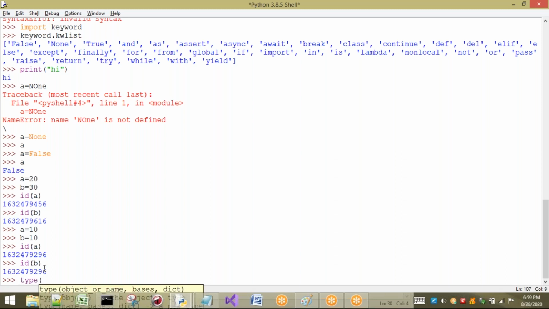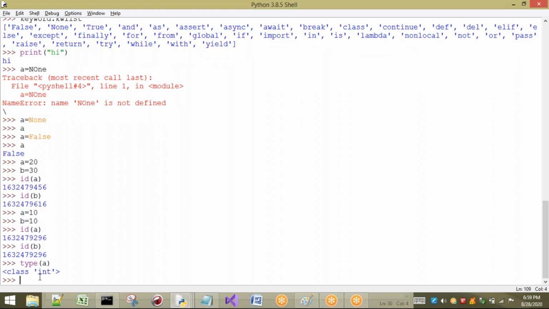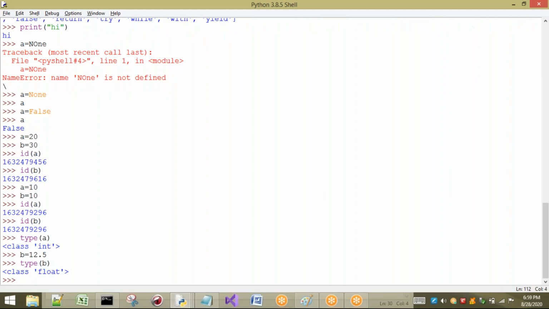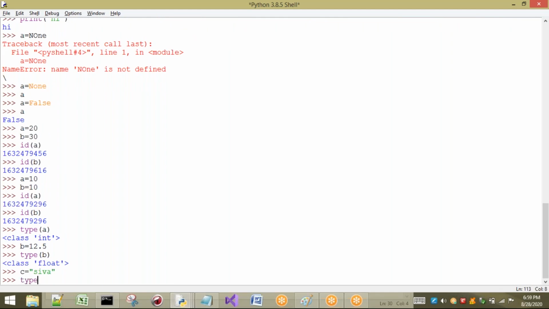Type also is there. Type of A. So what is the type of A here? Which value is going to be stored here? 10 is the value that is going to be stored in A. So type of A is int. If I'm going to take B equal to 12.5, I want to see the type of B. What is the type of B? It is a floating point number, so you get float. In the same way, I'm going to take C equal to, for example, Shiva. So here, what is the type of C?